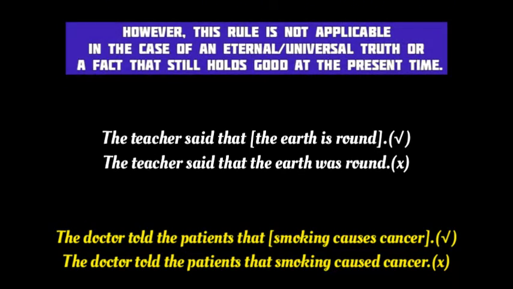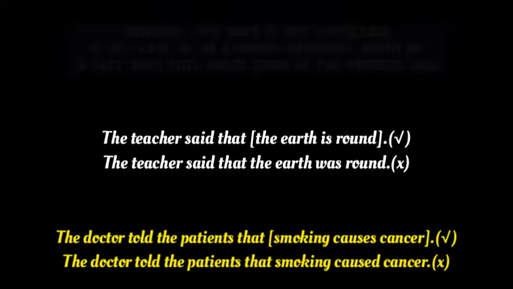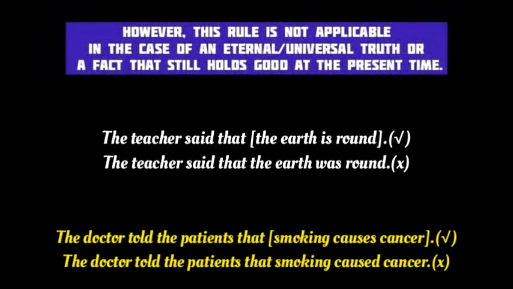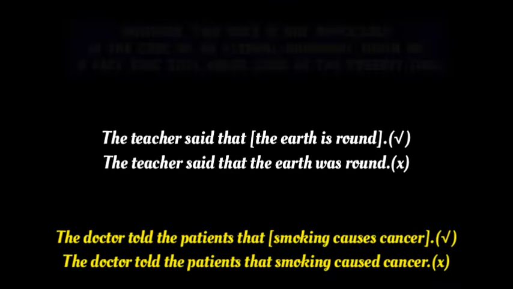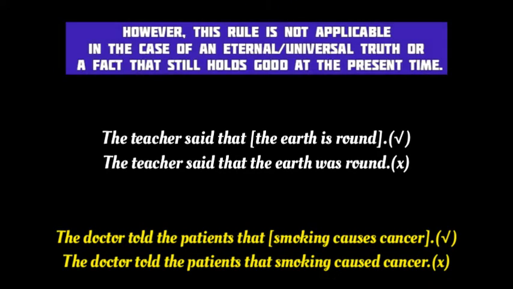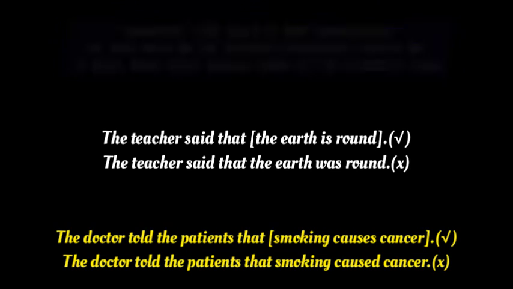Take another example. The doctor told the patients that smoking causes cancer. Here too, the subordinate clause, that smoking causes cancer, contains a universal fact or eternal truth. That's why, in spite of the past tense verb told in the main clause, the verb in the subordinate clause, causes, is in the simple present tense. There is no need to change it into the past tense caused. So this is an exception to the sequence of tenses.